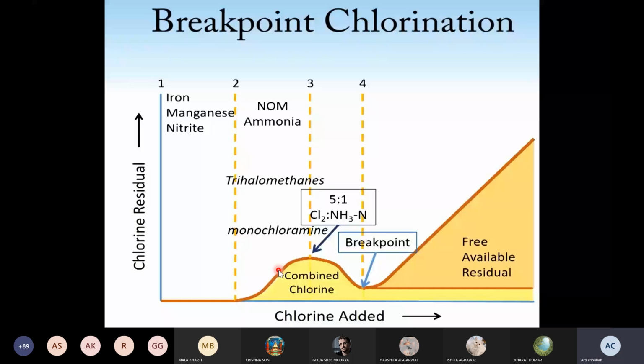Then the chlorine residual will be equal to the chlorine added, right? Because there is no impurity, the water is clean, there is no reducing agent, there is no organic compound, there are no inorganic nitrogen compounds, and you are adding chlorine, means all the chlorine will be in the free available residual chlorine form. The chlorine residual will be either in the form of chlorine or HOCl or OCl negative. Means the chlorine residual will be the same as the chlorine added. Then the graph will be this straight line.